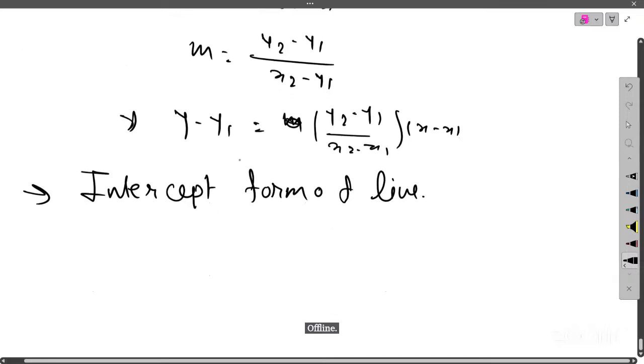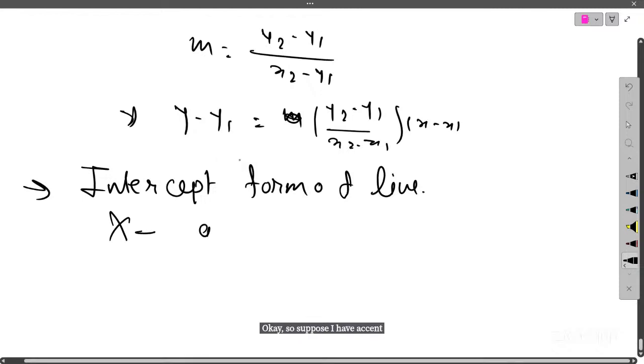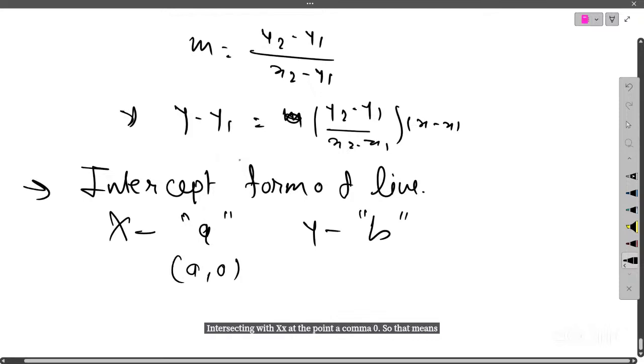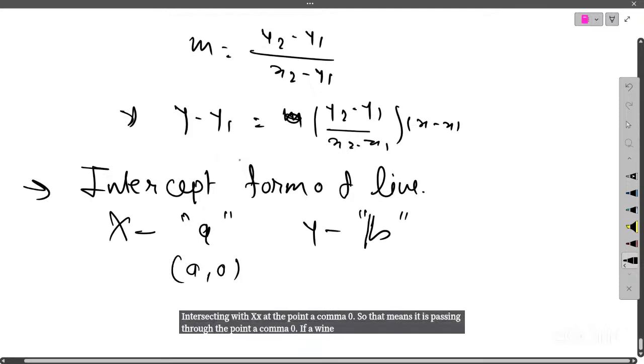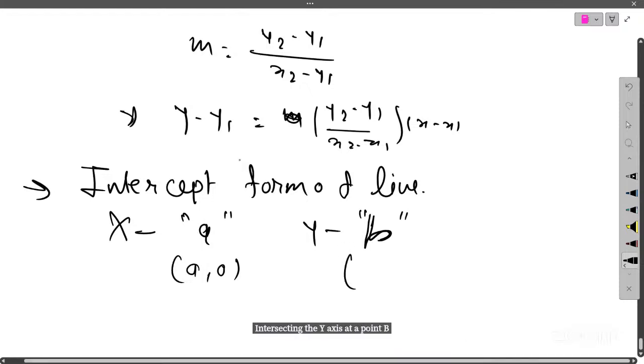Okay, so suppose I have x-intercept, so x-intercept is A, y-intercept is B. So if x-intercept is A, that means the line intersects the x-axis at the point (a, 0). So it is passing through the point (a, 0). If y-intercept is B, that means the line intersects the y-axis at the point (0, b). So we have again 2 points.